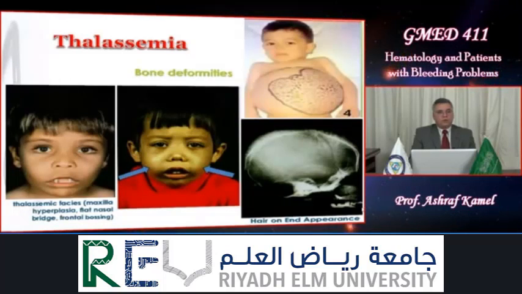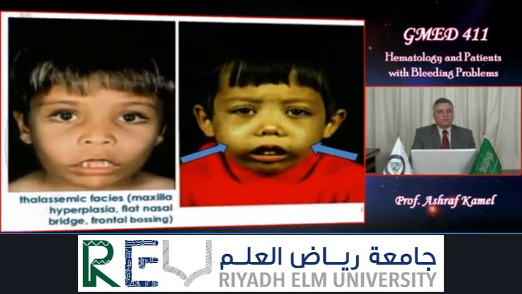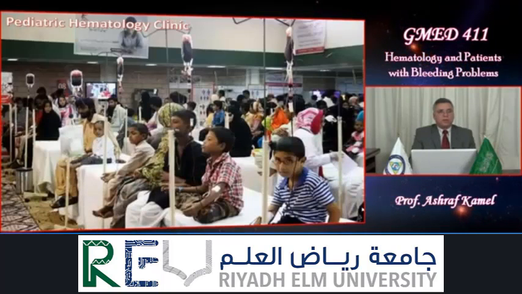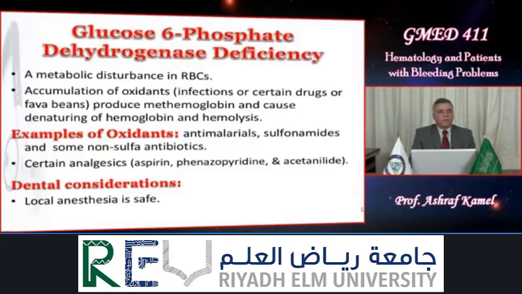These are the pictures of the thalassemia children with protruding maxilla bone. The only treatment for the thalassemia children is blood transfusion, and we can see the hematology clinic in many general hospitals full of these patients who have to take their blood transfusion even something like 3 times per week.